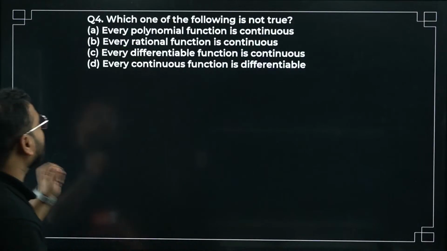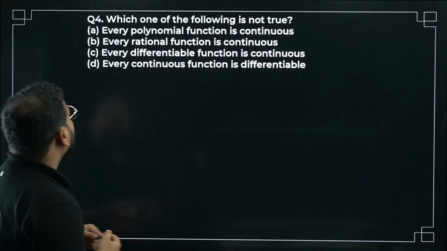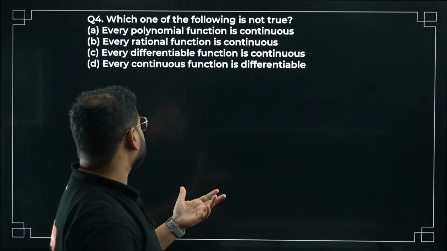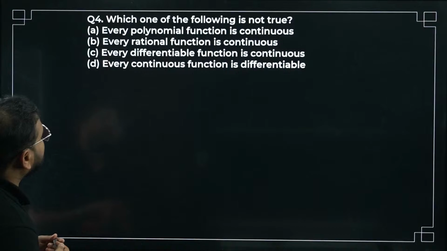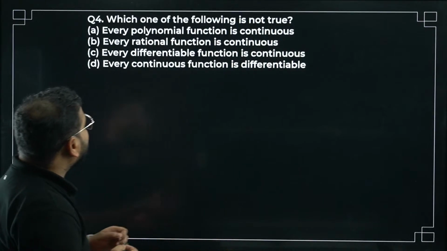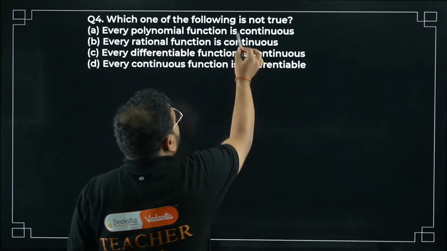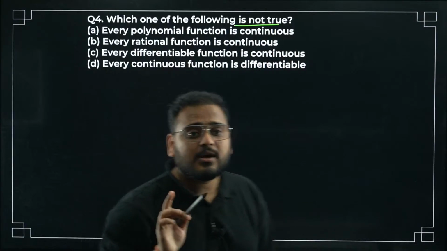Let's move on to question number 4. Which one of the following is not true? So we have to read all the 4 statements. Every polynomial function is continuous. Every rational function is continuous. Every differentiable function is continuous. Every continuous function is differentiable. Option D is not true, right? We're looking for the not true statement. Very important to know what we're looking for.